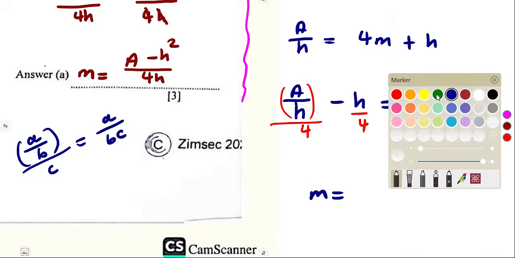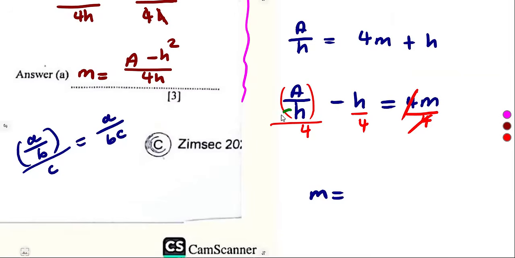So meaning to say, using this concept, you are simply going to multiply h and what? And 4. So that is going to give us a over 4h. We cannot have a fraction over another term, no. So combine the denominators. So that's a over what? 4h. So this is what you're going to have, minus what? On this part, we are going to remain with h over 4 as it is.